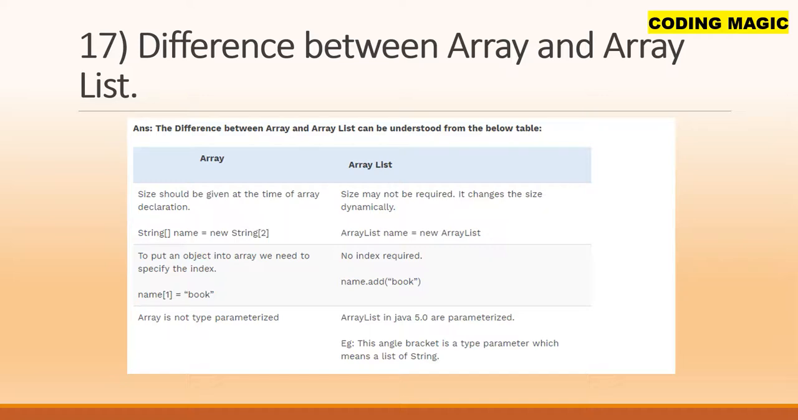In arrays, to put an object into the array, we need to specify the index, but in array list we don't have an index. In arrays we have name index 1 book, but in array list, name add book. So that is the difference in adding values to the array list. Arrays are not type parameterized, but array lists in Java 5.0 are parameterized. This angle bracket is the type parameter, which means a list of strings.